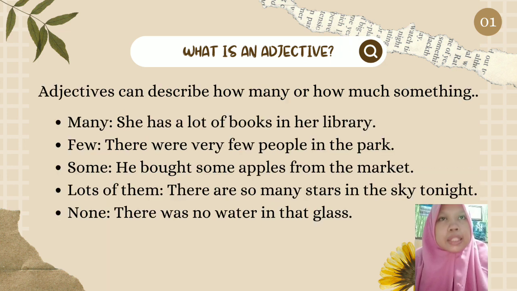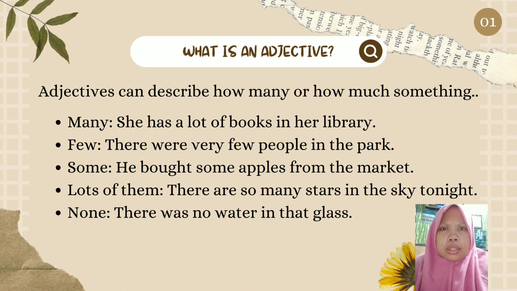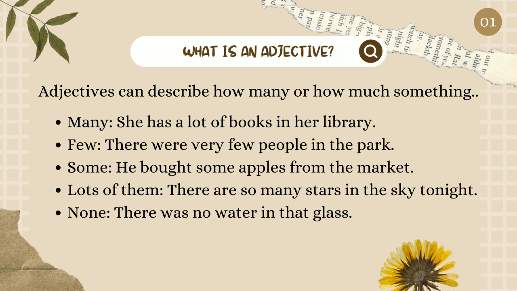They can even describe how many or how much something is. Example: many, she has a lot of books in the library. Few, there were very few people in the park. Some, he bought some apples from the market. Lots of them, there are so many stars in the sky tonight. None, there was no water in that glass.